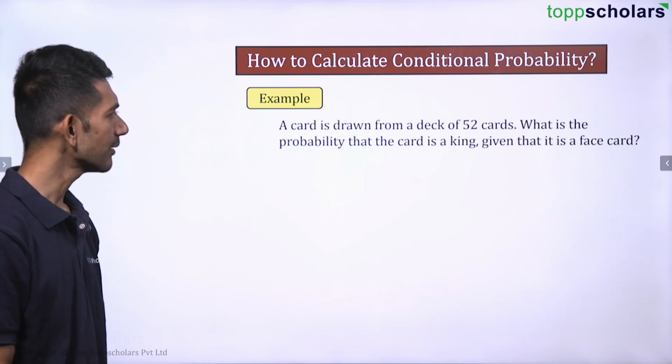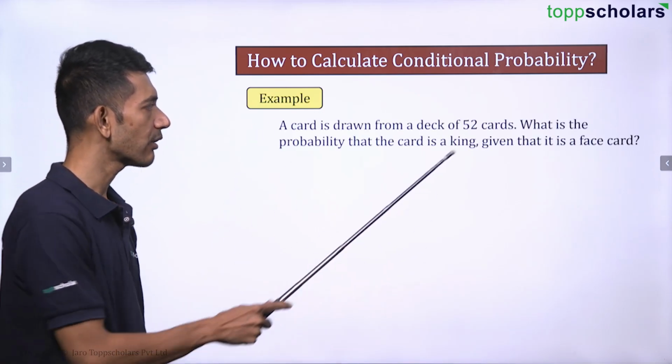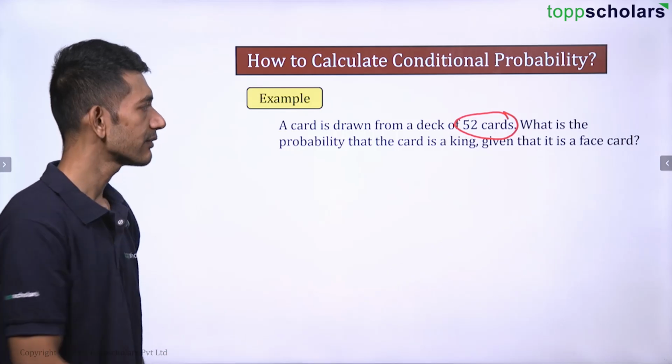Okay. Let us see an example. A card is drawn from a deck of 52 cards. Okay, there are 52 cards.